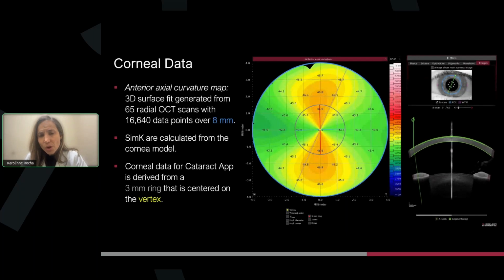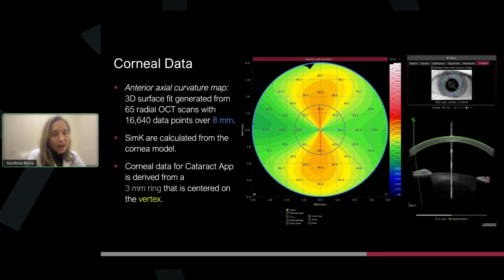So let's start showing here the cornea. As you can see here, the anterior takes 65 radial OCT scans with over 16,000 data points, over 8 millimeters. And the corneal power is calculated from all the scans.